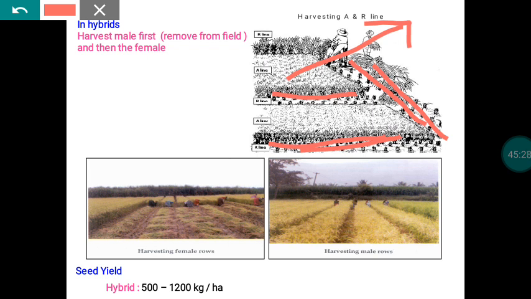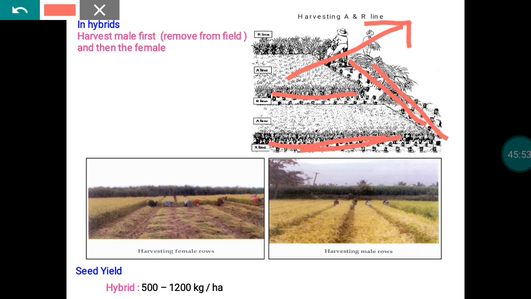Here the range is very wide because seed set is not in our hands, whereas in the case of a variety we can ensure the quantity within about 20% plus or minus. Here the range is wider, something like 50%, because most of the operation is in the hands of nature and also of the persons involved in the seed production operation.